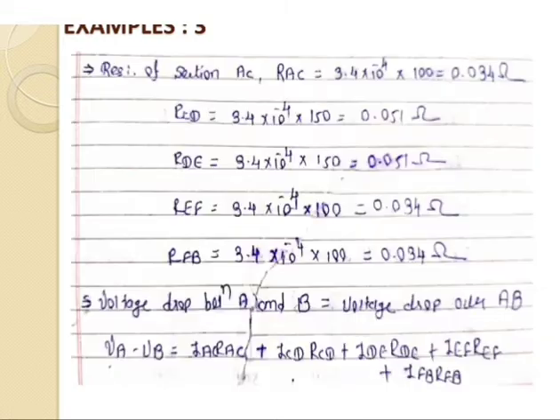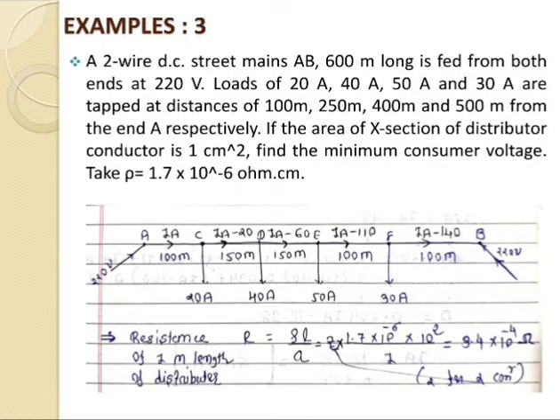There is one more thing given inside the problem, that is the resistance of 1 meter length of distributor. For that we have the equation R is equal to rho L by A. Whatever the cross sectional area and rho are, they are given for one wire only, and here the length we have assumed is per meter only.